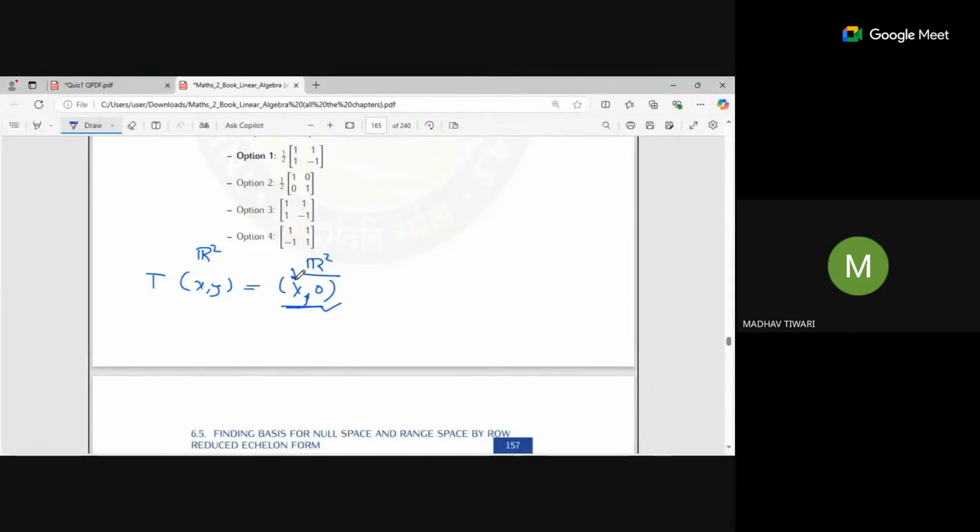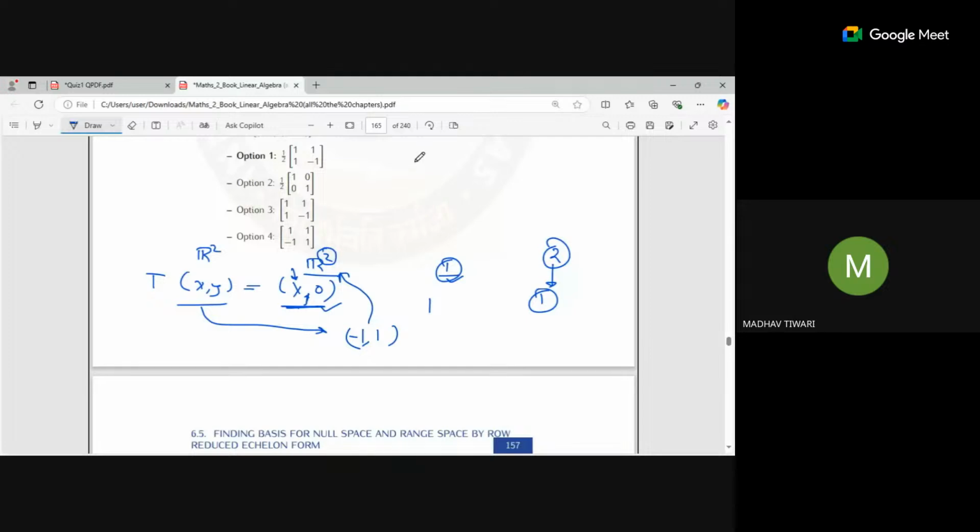You have only one independent variable, and the dimension of this vector space is 2, so one dimension is lost. That means there are some points that may not be an image of points inside this domain. For example, (-1, 1) is inside this R2, but it cannot be written in this form. So it is not an image of any point in this domain, and it is not onto.